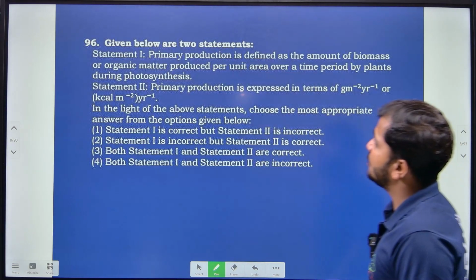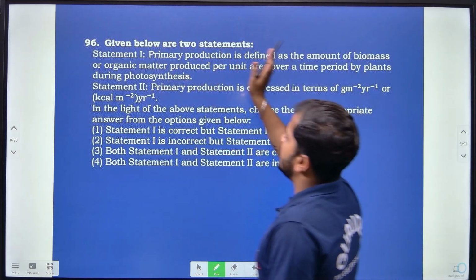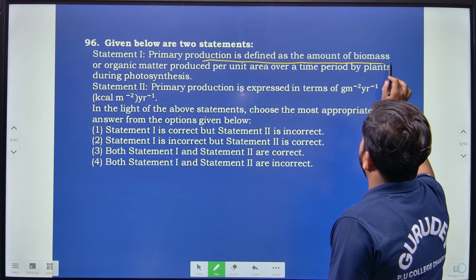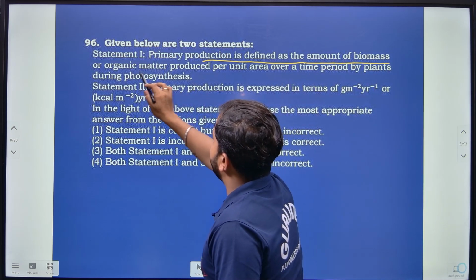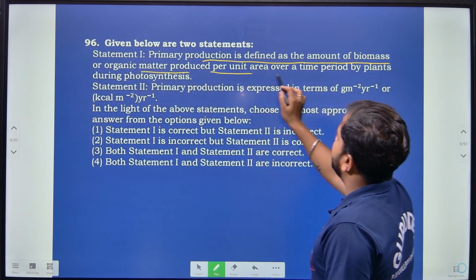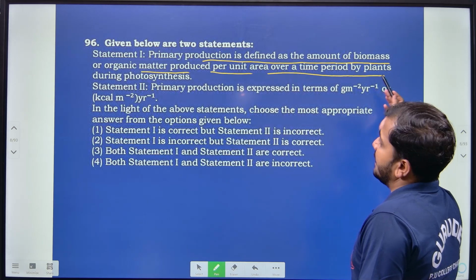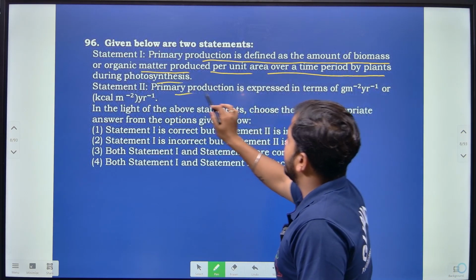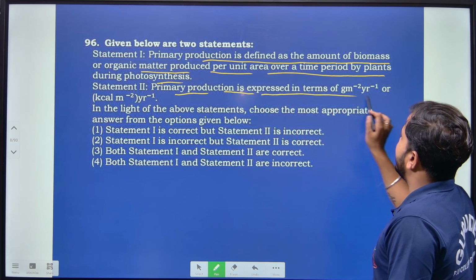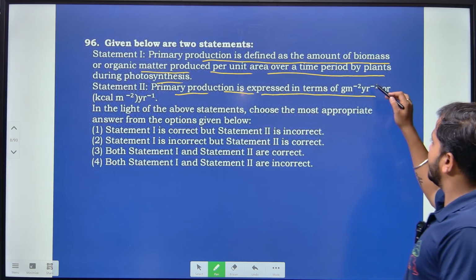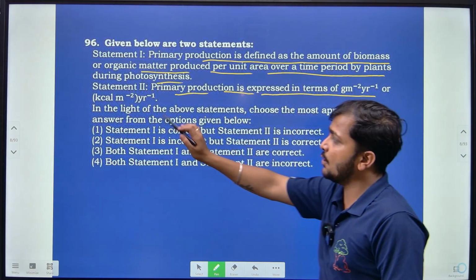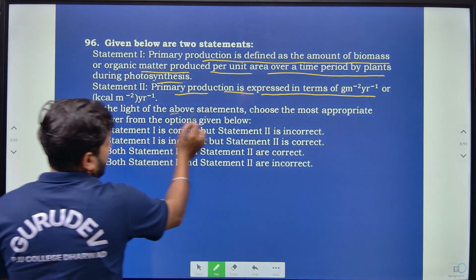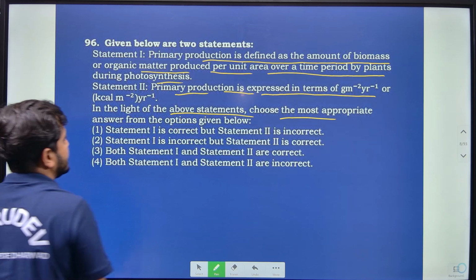Then moving on to the next question, given below are two statements. Here, primary production is defined as the amount of biomass or organic matter produced per unit area over a time period by plants during photosynthesis. Then primary production is expressed in terms of grams per square meter per year or kilocalories per square meter per year. With respect to the above statements, choose the appropriate answer below.